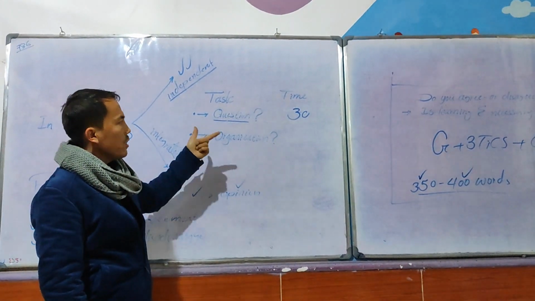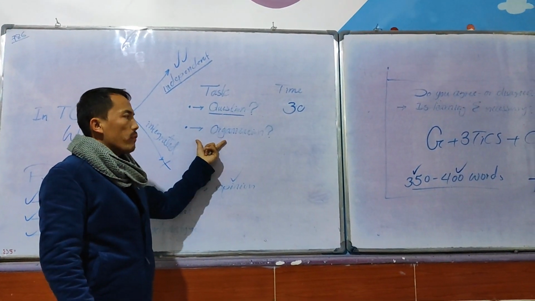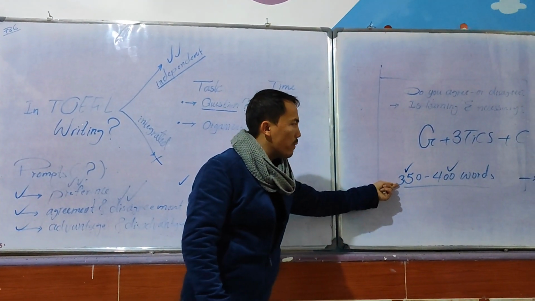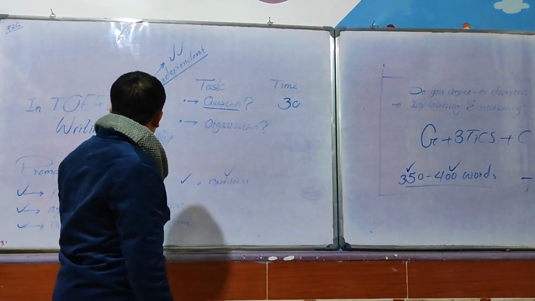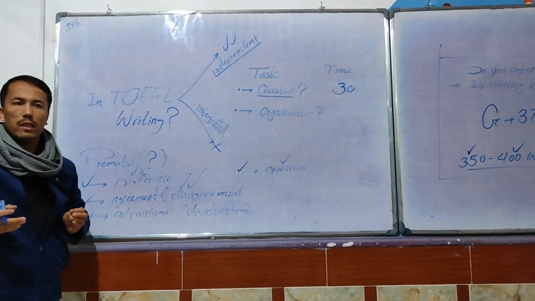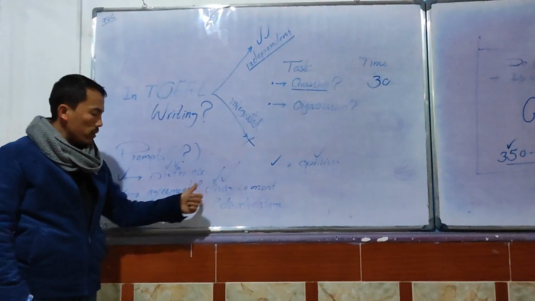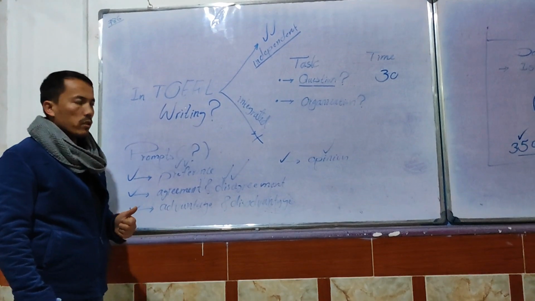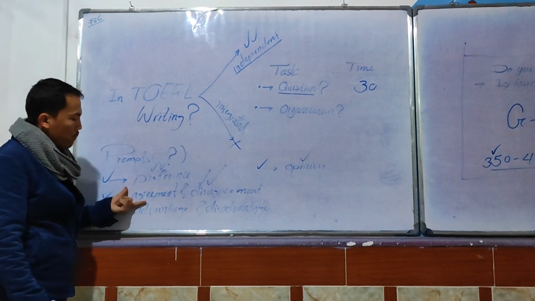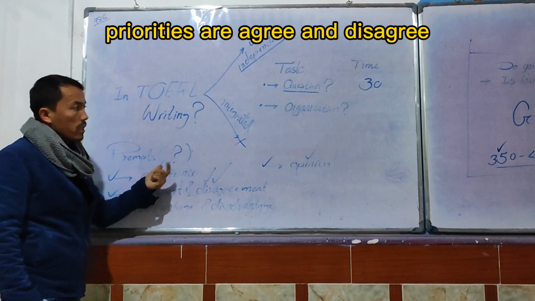Today, we only need to understand that in independent task, we need to have a question. And after the question, we have to answer as the format of the essay, and the words should be between 350 up to 400 words. So the prompts or the questions that we may see before writing the independent task are preferences questions, agreement and disagreement questions, advantage and disadvantage questions, and finally opinion. But don't forget that these are in priorities, like agreement and disagreement. They will be a lot, preferences and opinion.